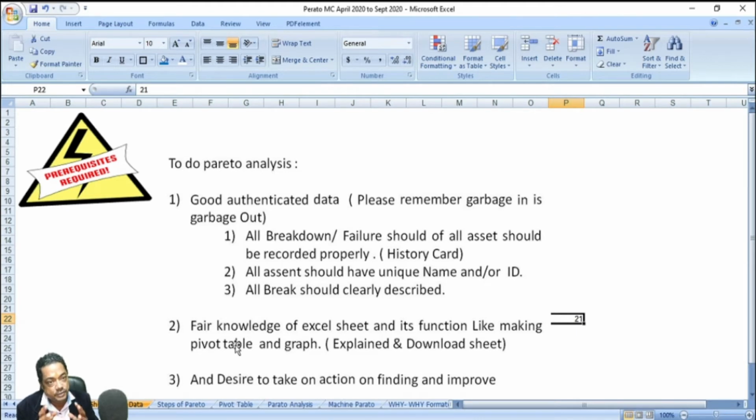Your assets, whatever machine you are maintaining, should have a unique name and unique ID, or both. But I prefer both. Both should be kept, because sometimes it is compulsory to keep the unique name. Name may be the same, so you can use unique ID to analyze. And you should capture breakdown in very detail. This I am repeatedly telling you, because at the end of the video I'll tell you how it can be further used to work on your problem and improve your plant availability.